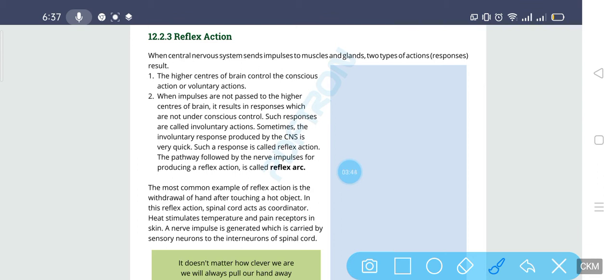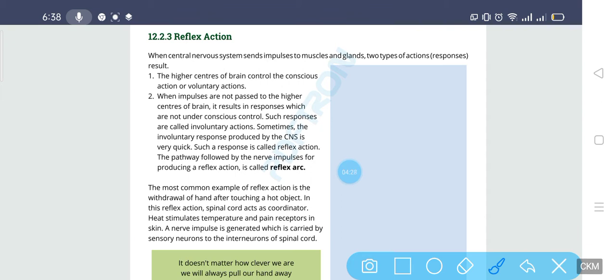It means we don't know what has happened, but we do that action. It is done abruptly. That was not a conscious action. Let's suppose, students, you are touching a hot object, you will abruptly take your hand away. Why do you take your hand away abruptly? Even if you don't know what happens, you take your hand away, and after that you come to know that perhaps it was hot, that is why I lifted my hand, perhaps there was a sharp or poisonous thing, that's why I took my hand away. So this is a non-conscious action known as an involuntary action.